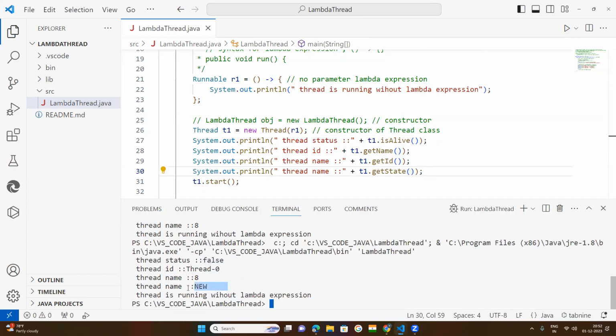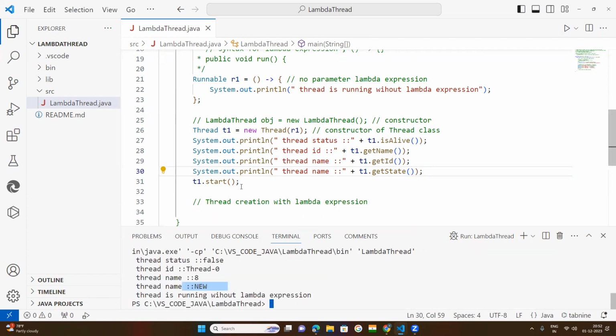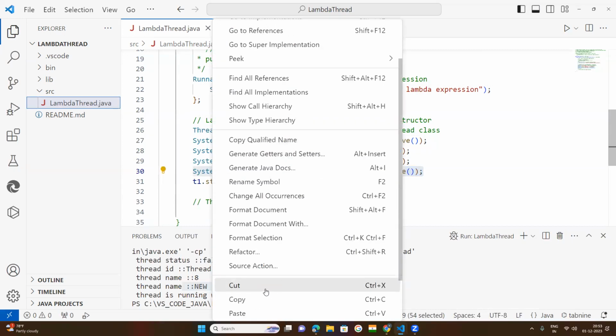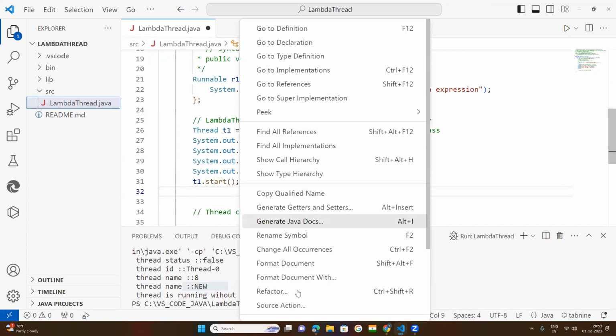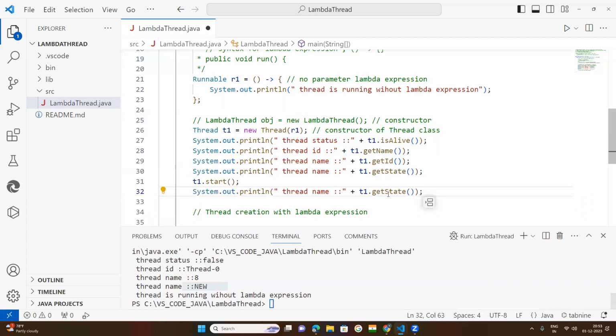Now see, what is new here? Try to understand. Whenever a thread is created, it will be in the new state. New state means it is created, but it is not active. Whenever you call the start method, at that time it will enter into the runnable condition. Runnable means at any time it can be executed.